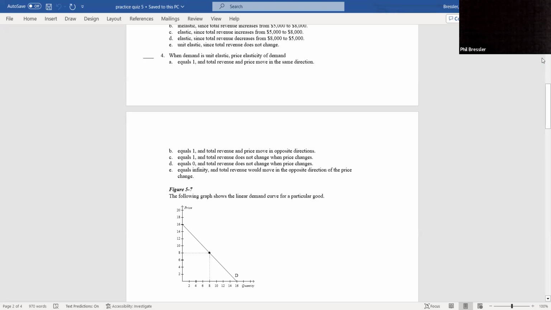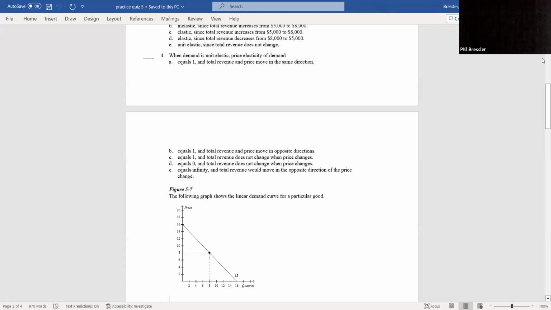When demand is unit elastic, price elasticity of demand, so it's C as in Caroline, equals 1, and total revenue does not change when price changes. So price could go up or down and total revenue will stay the same. All right. So it's C as in Caroline equals 1 and total revenue does not change.